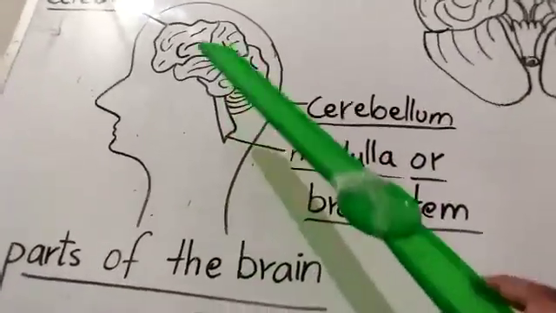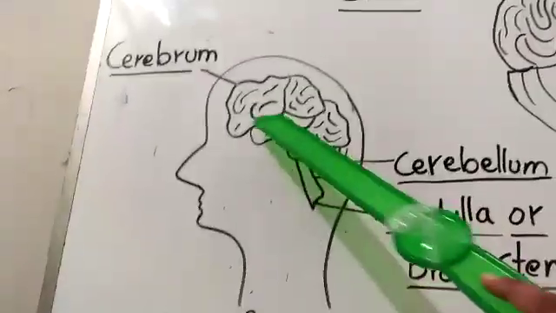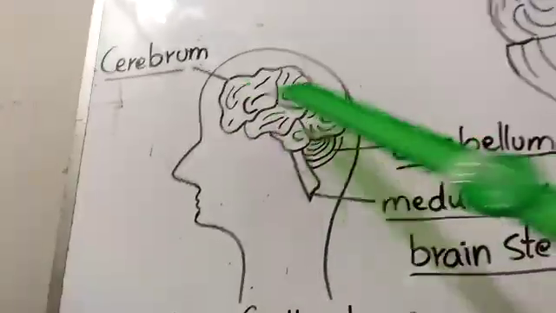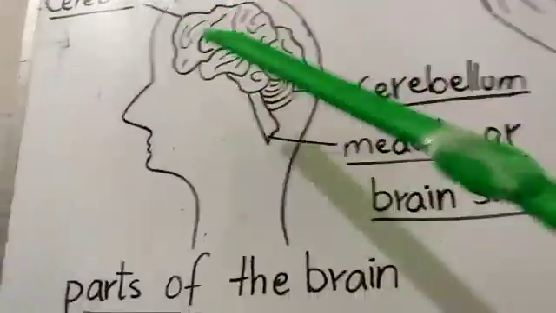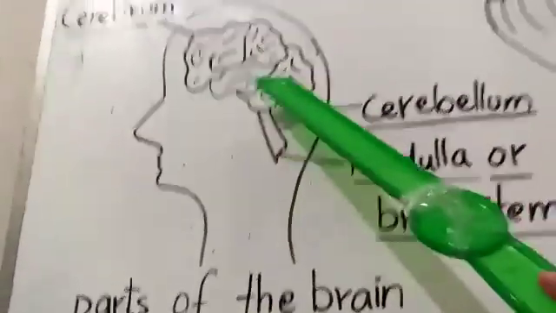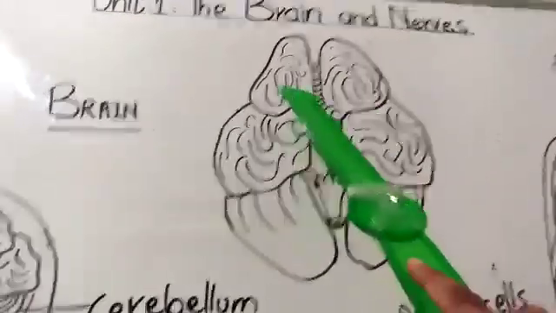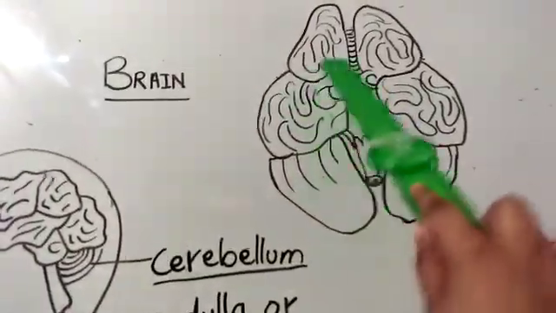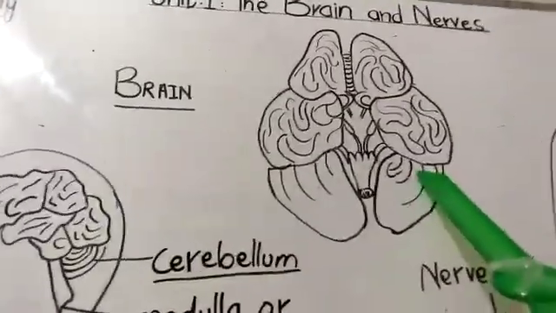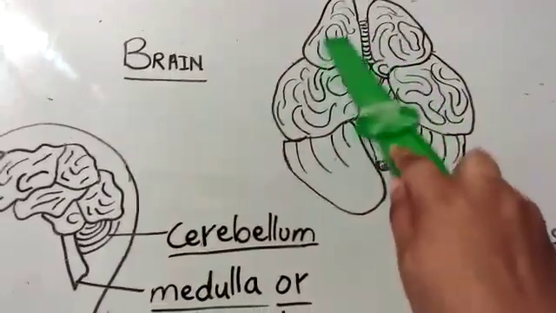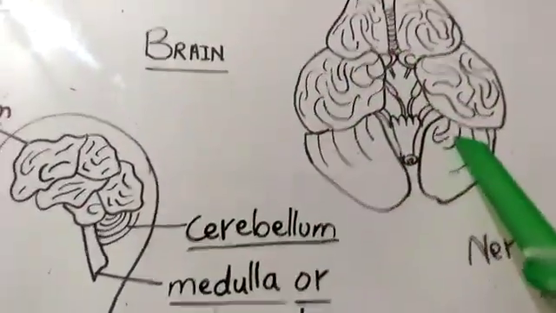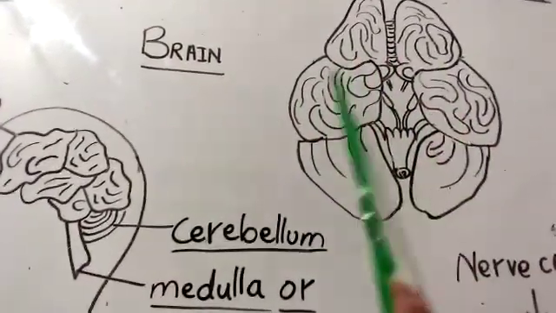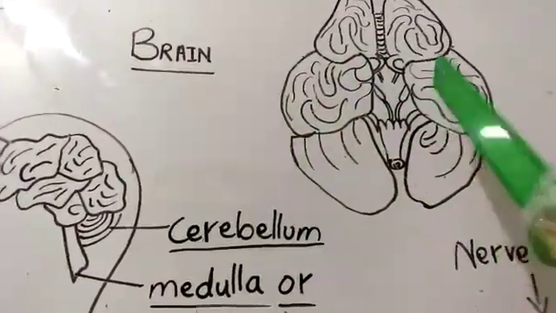So keep these things in mind. Look at how large the cerebrum is. It is divided vertically into two halves. This whole part is called the cerebrum, and it is the largest part. Look at the cerebrum from here to here. It is divided vertically in half: the right side is here, the left side is here.